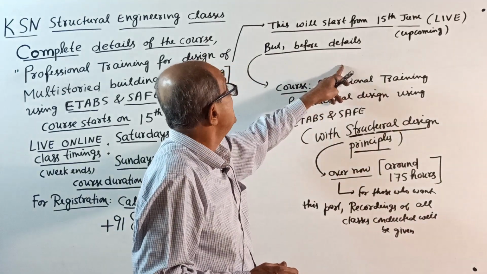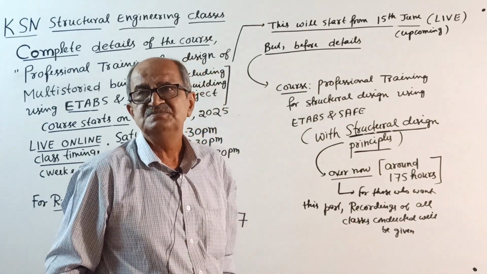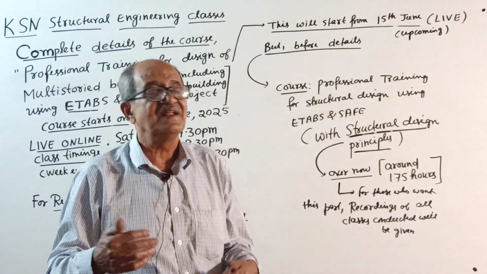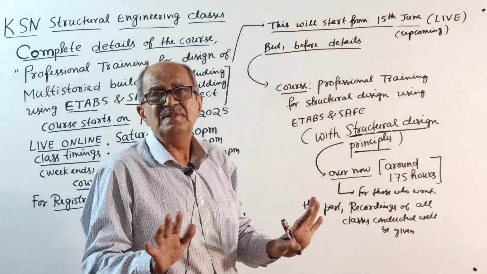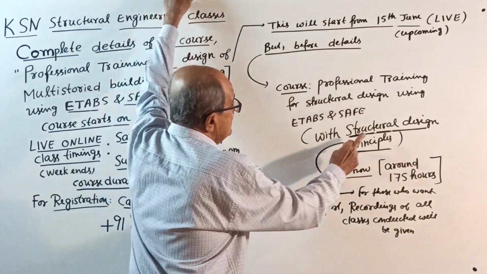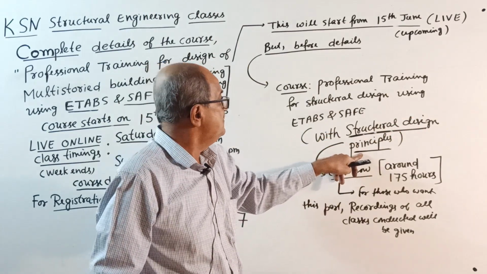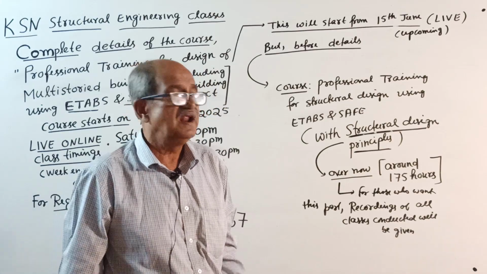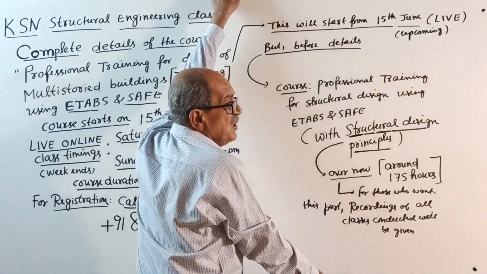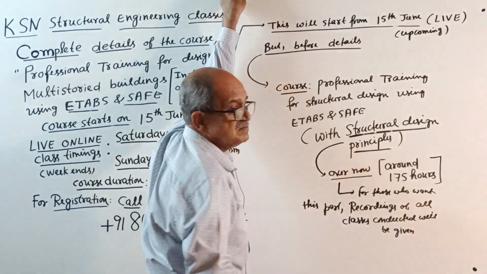See, some people may join only for, there are people, sometimes they tell, I want only software part. They will tell structural knowledge, no problem, but they realize it later. So anyway, I won't want to comment for them. So those who feel, yes, structural design principles, I will tell you what all covered here now. I will explain everything. This is required to become a competent structural engineer. For them, around 175 hours, I will give all details, what is done so far. This part, recordings of all classes conducted will be given.